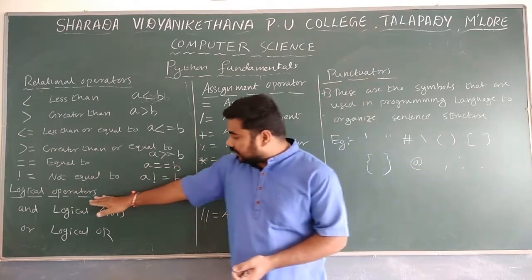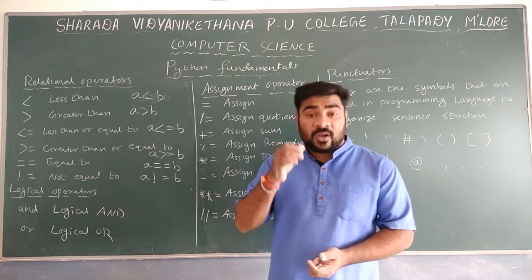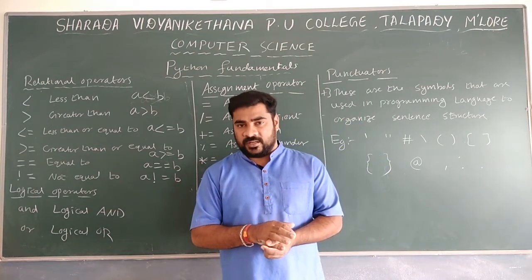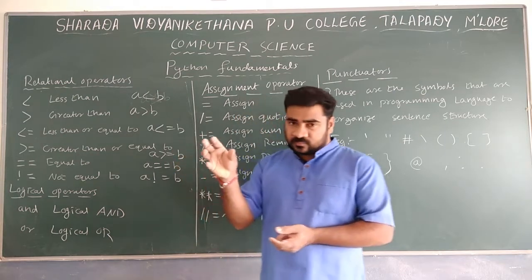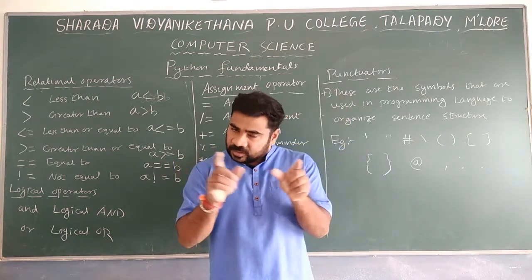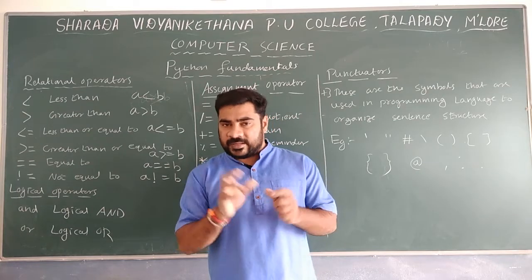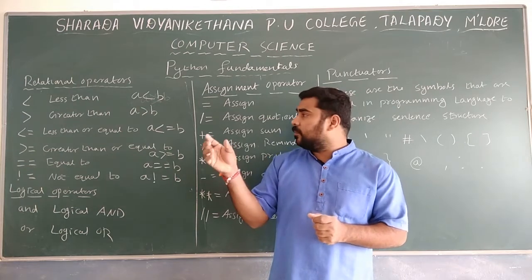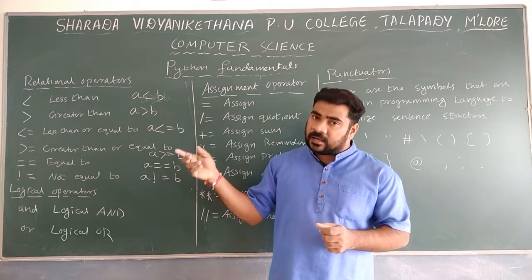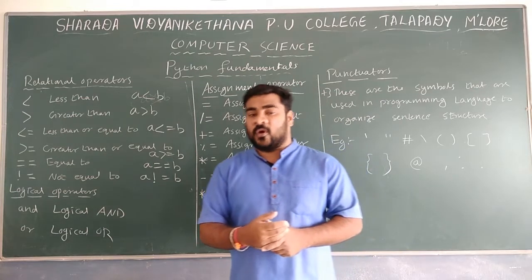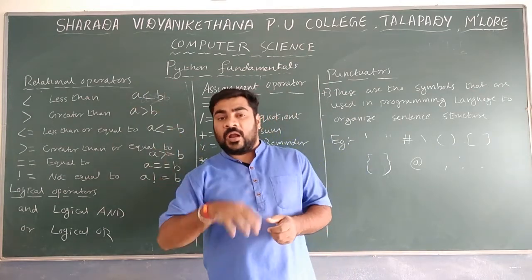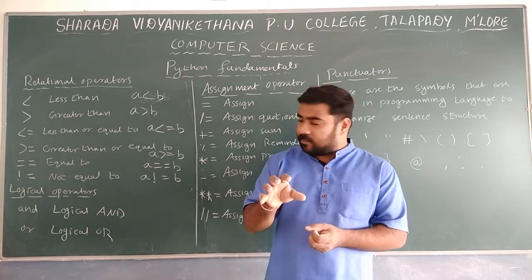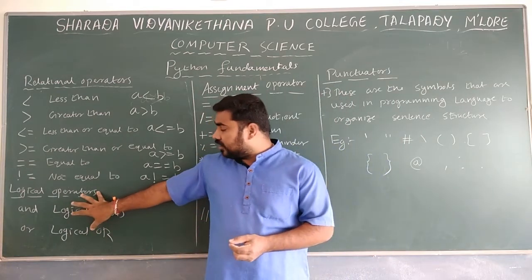The next type of operator is logical operators. Logical operators are mainly used to combine multiple operands, that is, to compare multiple expressions together. For example, one expression A less than B can be combined with one more expression. If you want to combine two operations together, then we make use of logical operators.